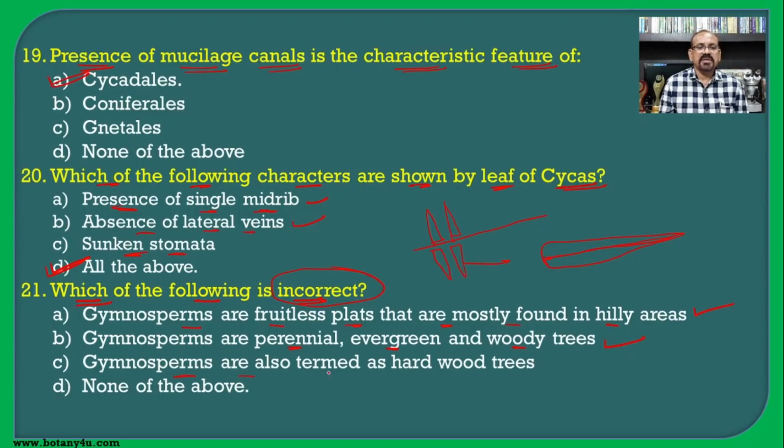Then gymnosperms are also termed as the hardwood trees, because in conifers there is a pycnoxylic type of wood, and the wood of the gymnosperm is very commonly used for the preparation of railway sleepers, and hence it is very hard. So all these three statements are correct, and hence none of the above statements is incorrect.